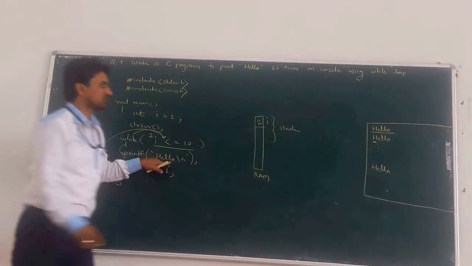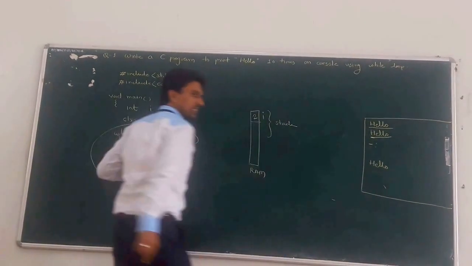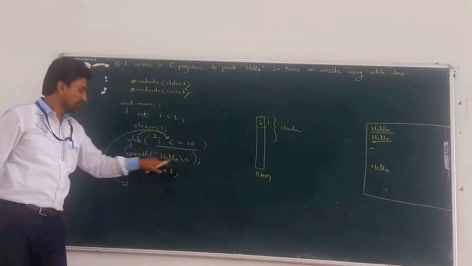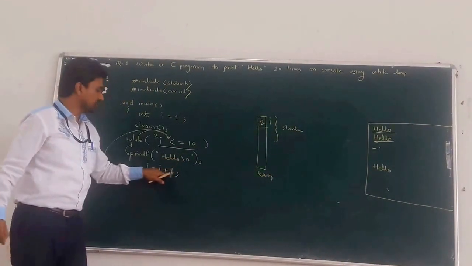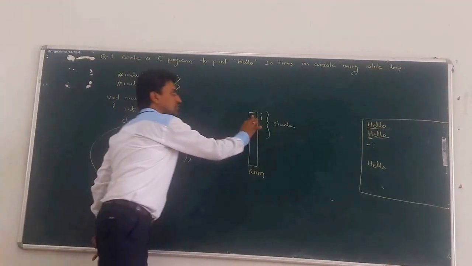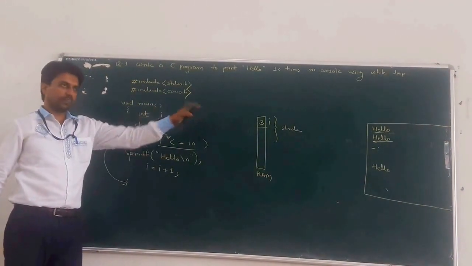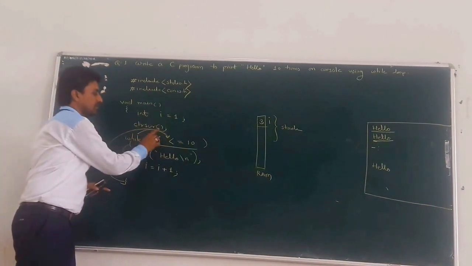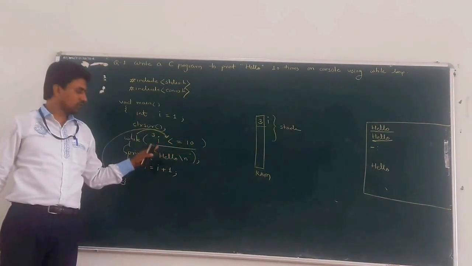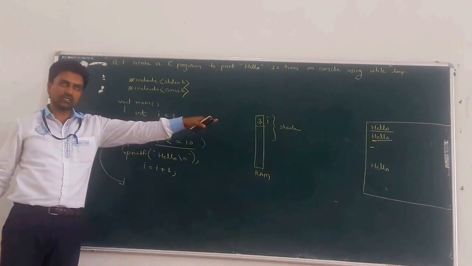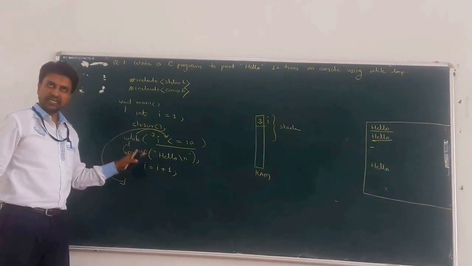Then print hello. So the second time hello gets printed on the console, and the cursor goes to the next line because slash n is there. Next, I is equal to I plus 1. The current value of I is 2, 2 plus 1, now I becomes 3. So it reflects the value of I on the RAM. Then again I less than or equal to 10, the condition is true, and again hello gets printed on the console. This loop continues 10 times.